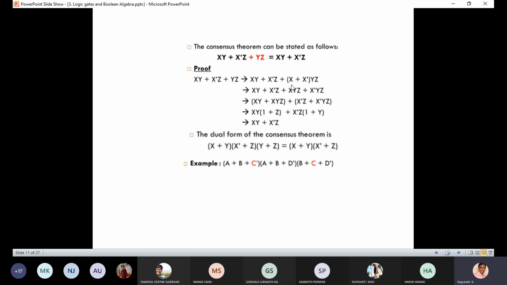Now we can just expand this. If you expand x into yz plus x bar into yz, then you have to group xy separately. Now this is xy and this is xyz, and the second term is x bar z, no? So x bar z plus the remaining term. In the first term xy is common, 1 plus z we are having. Do you have any doubts in this?